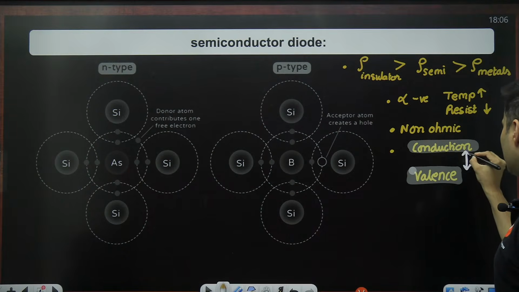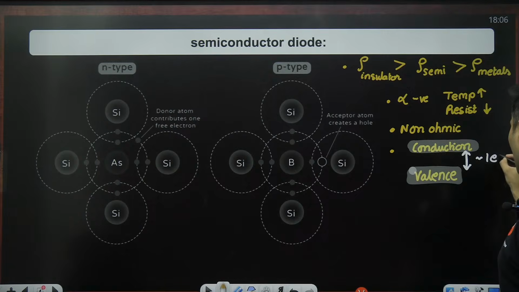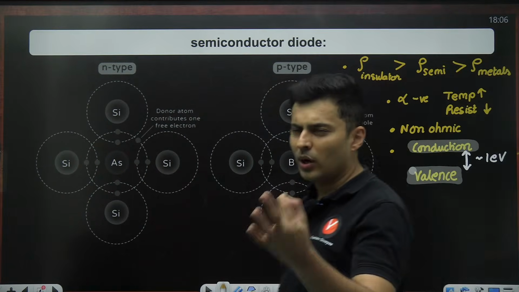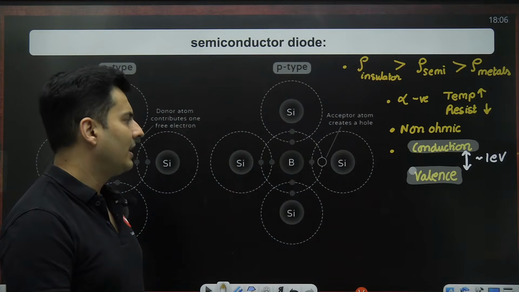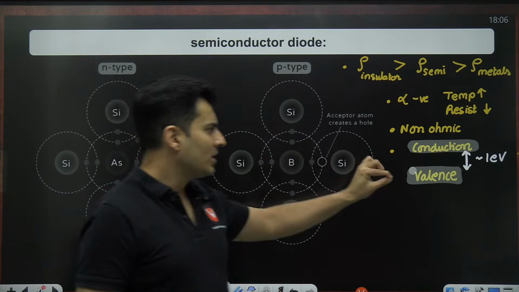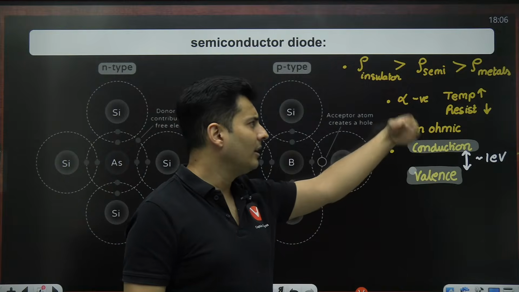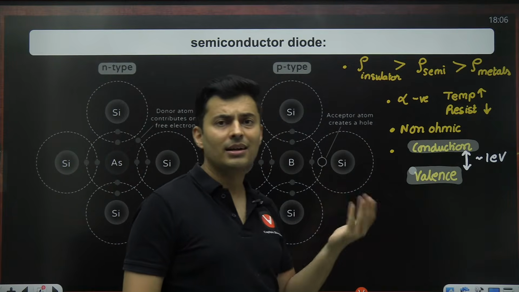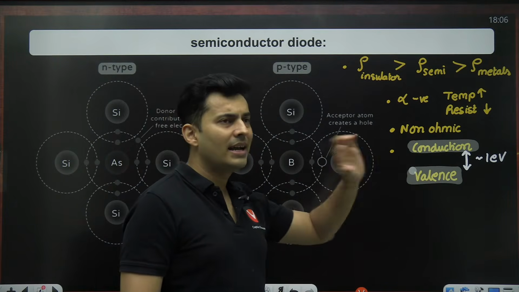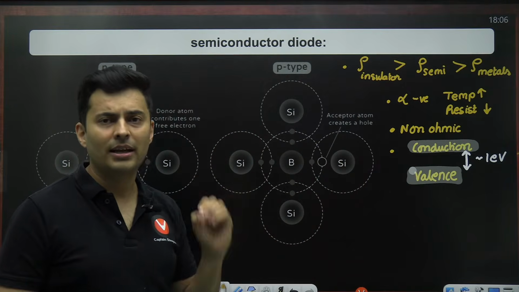That band gap is around 1 electron volt. It is a very small amount of electron volt, because if it is too high, then it will not conduct. If it is too low, then it will conduct excessively. It will become like a conductor. So the band gap energy is typically 1 electron volt.